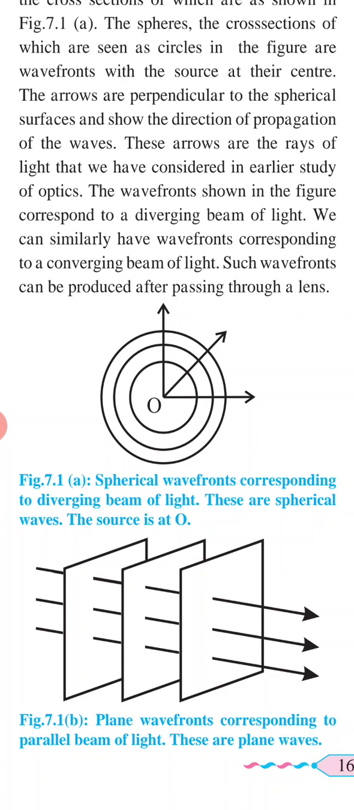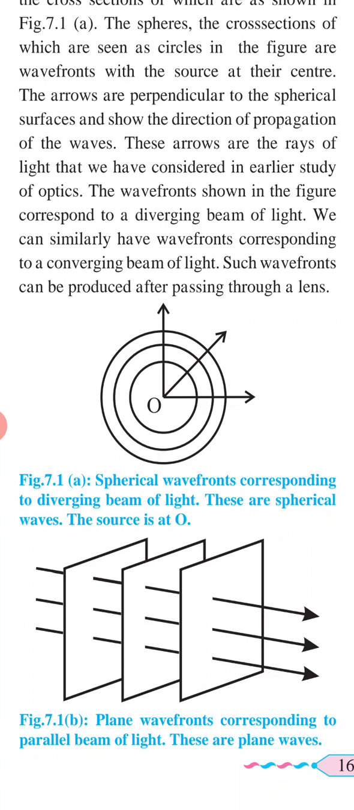Wavefronts with the source at their center. The arrows are perpendicular to the spherical surfaces and they show the direction of propagation of waves. These arrows are rays of light that we have considered in earlier study of optics. So the wavefront shown in the figure corresponds to a diverging beam of light. Now we can similarly have wavefronts corresponding to a converging beam of light. Such wavefronts can be produced after passing through a lens.